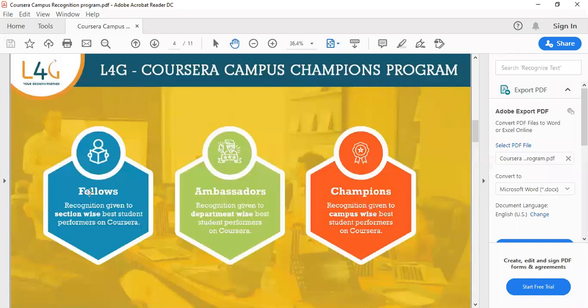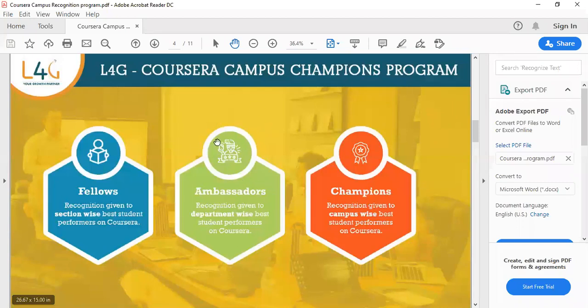The link for sending the video will be given to you directly, because if they forwarded a public link, everyone would make a video and send it. That's why they will not do that. They will send you a Google link, and you have to upload your video into it along with the certificates which you have achieved. Then Coursera will take an interview from you. It will be a digital interview, in online mode, and if you are okay for them, they will issue a badge specifying that you are a fellow for this particular Coursera L4G program for CIET. They'll give a separate badge, and every communication will be made in the email itself.